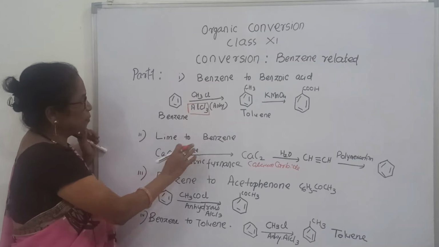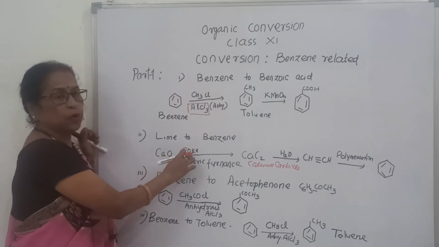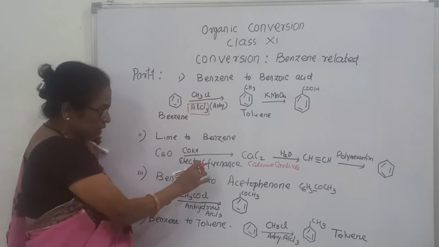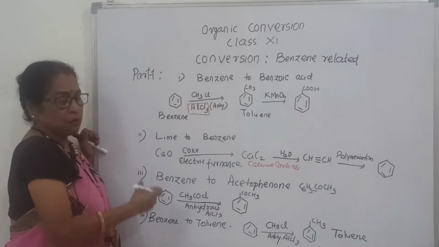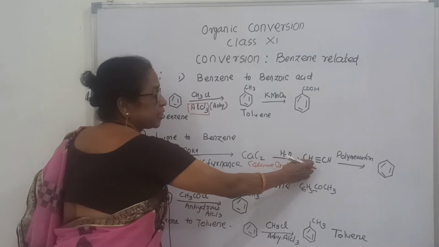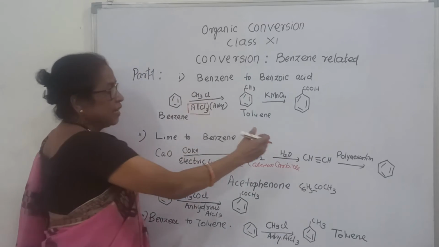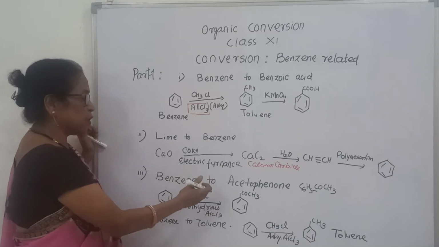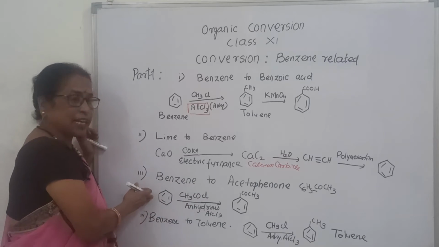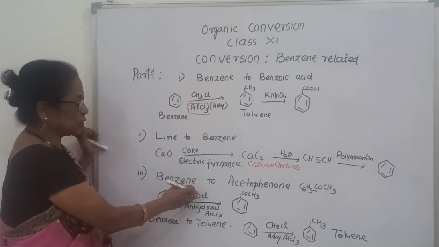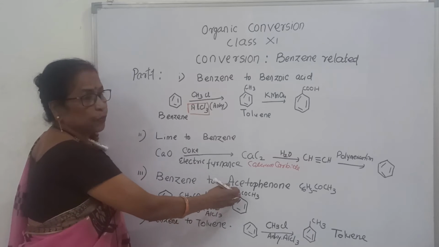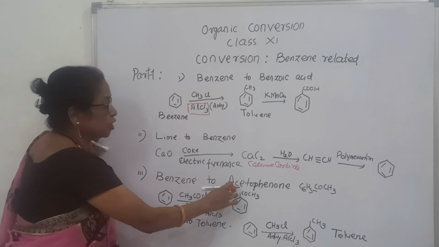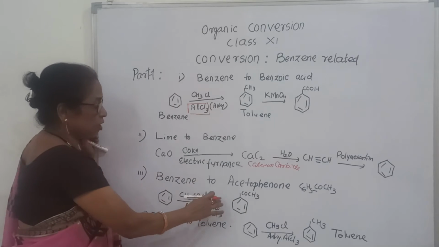Then come to lime to benzene: calcium oxide with coke gives calcium carbide, but it should be in an electric furnace. Then treat with water, what will it give? It will give acetylene, that is called ethine. Ethine on polymerization gives benzene. Now benzene to acetophenone: you take benzene and CH3COCl, it gives acetophenone. That means benzene attached with COCH3 is called acetophenone.